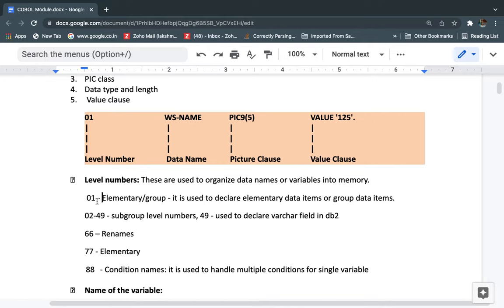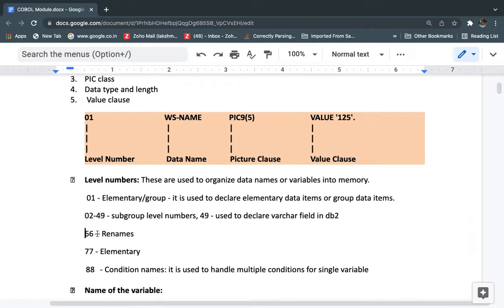Under this only we can define the other level numbers except the special level numbers. Within the 01 we need to declare the level numbers 02 to 49, meaning subgroups. First this is defined, and under that we define the next data item, which we call a subgroup.